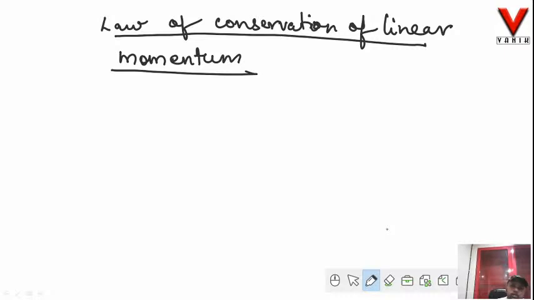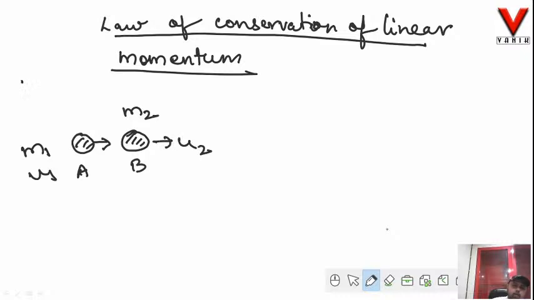Now what is a system? Let us see here. This is a body A, this is a body B. The mass of body A is m1, and say initially it is moving with a velocity u1. This is body B. The mass of body B is m2 and it is moving with a velocity u2. Now if u1 is greater than u2, these two bodies at some instant of time will definitely collide.